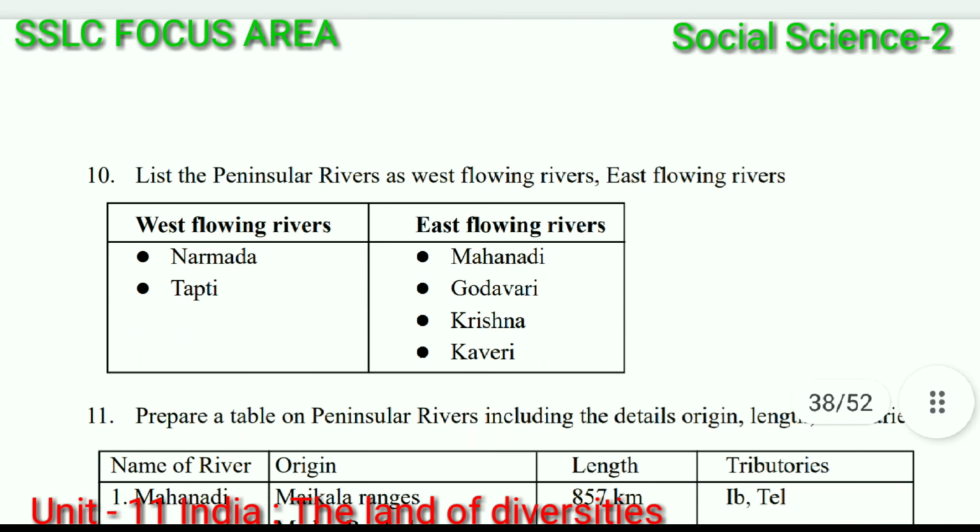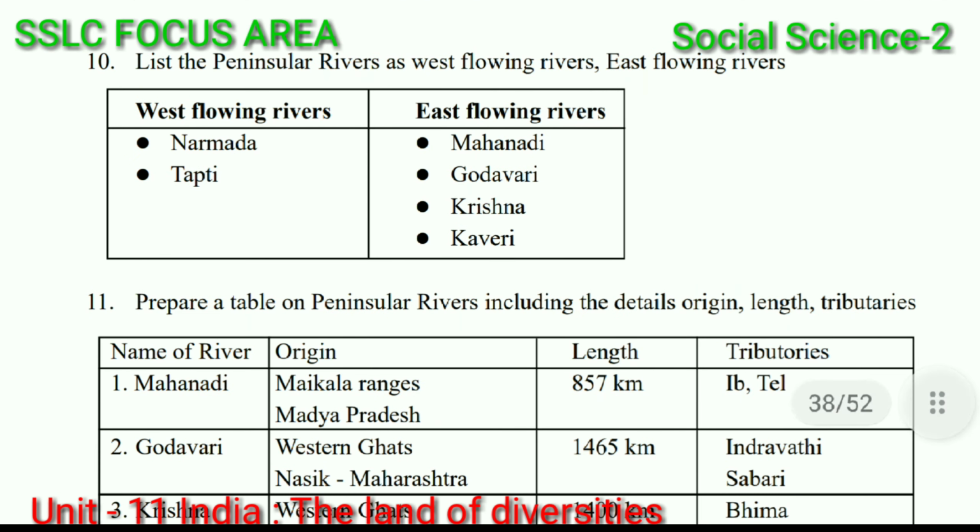The next question, list the peninsular rivers as west flowing rivers and east flowing rivers. We have to divide it like this, west flowing rivers and east flowing rivers. The west flowing rivers: Narmada and Tapti. These are the west flowing peninsular rivers. And Mahanadi, Godavari, Krishna and Kaveri are east flowing rivers.